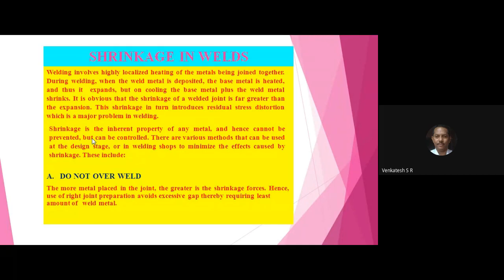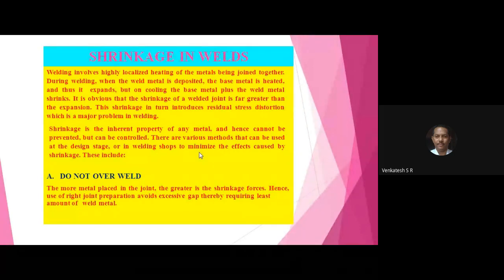In the same way, when you make the joint by using arc welding, the two edges of the workpiece become liquid and there will be a solidification process from liquid to solid phase. So due to that, there will be volume contraction in the liquid metal. That is nothing but the shrinkage in welds.